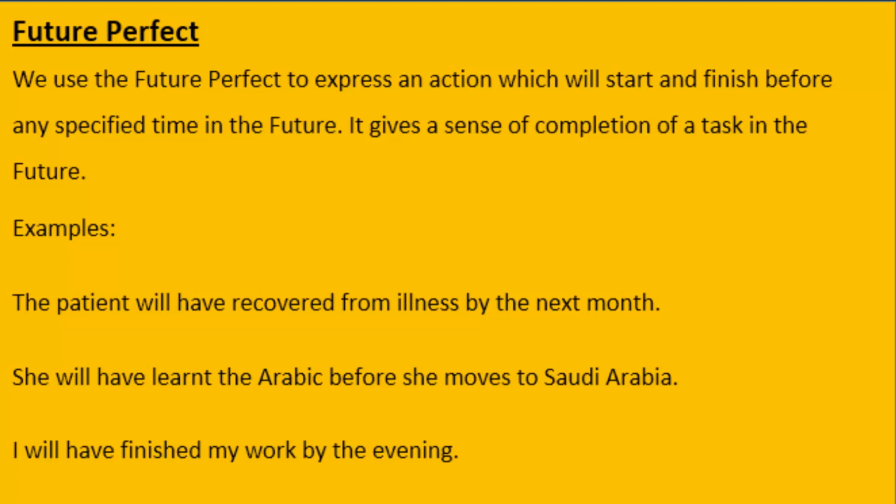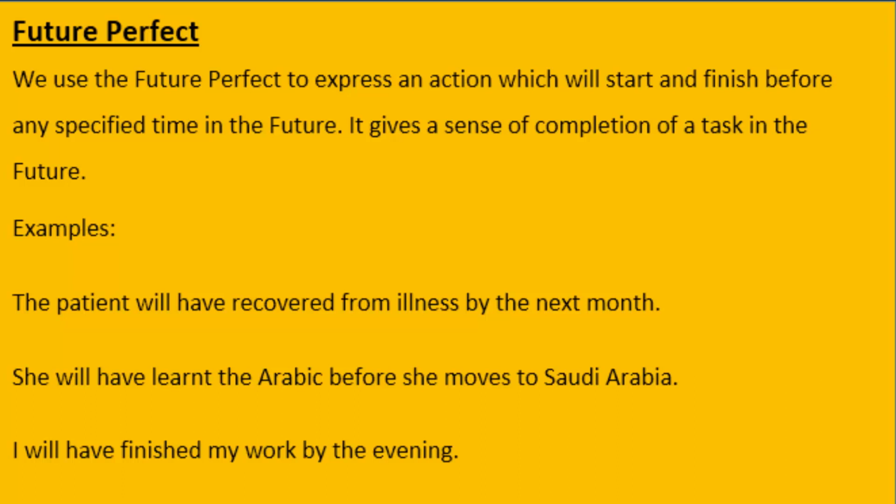For example, the patient will have recovered from illness. This sentence belongs to future perfect. And now we are mentioning the specified time by the next month. It means before the next month starts, the patient will have recovered from illness. Next example, she will have learnt the Arabic before she moves to Saudi Arabia.